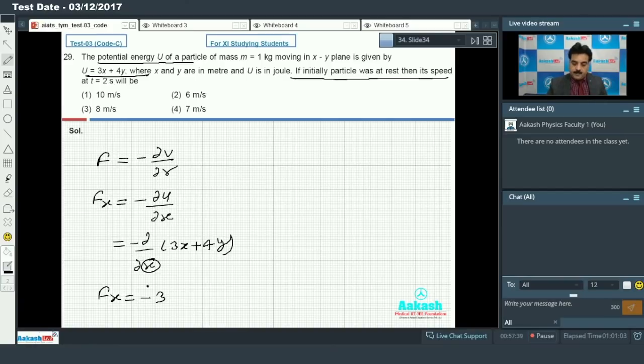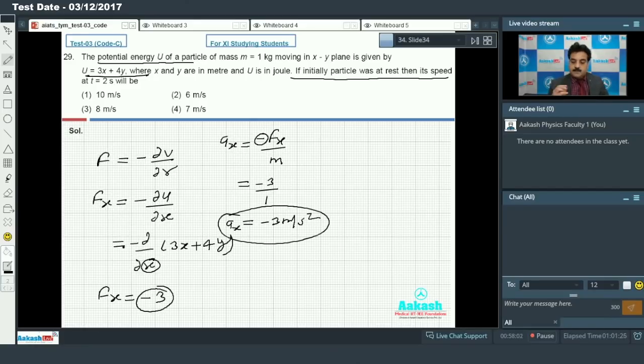So if I go for the acceleration along the x-axis, that is calculated by the force Fx divided by the mass. Why are we taking the negative sign? Because the negative sign is there. So when I place the value of Fx as 3 and mass as 1, we'll get minus 3 meter per second square as the acceleration along the x-axis.